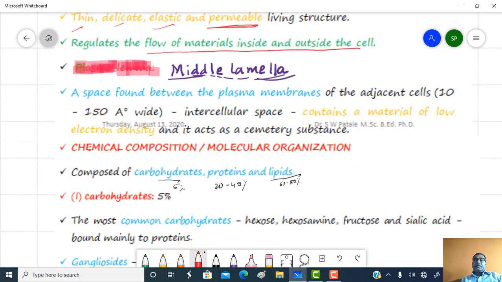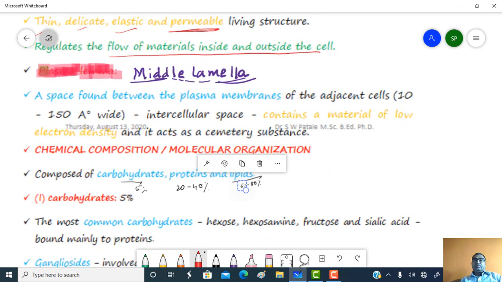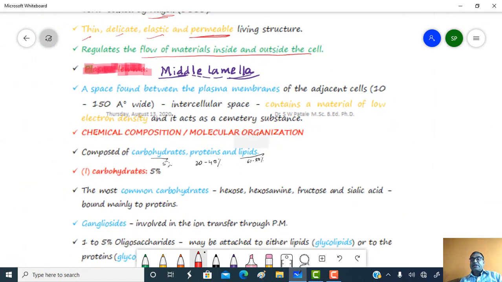Middle lamella. As you know, the middle lamella is a space found in between the plasma membranes of two adjacent cells. Suppose this is a tissue. Okay, this is the region where the intercellular space is present. This intercellular space is called the middle lamella.